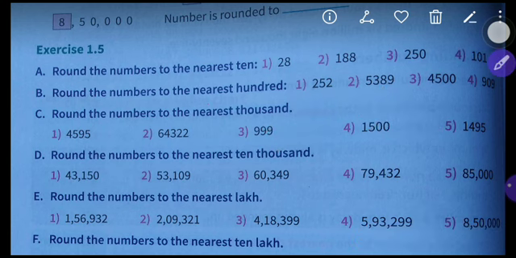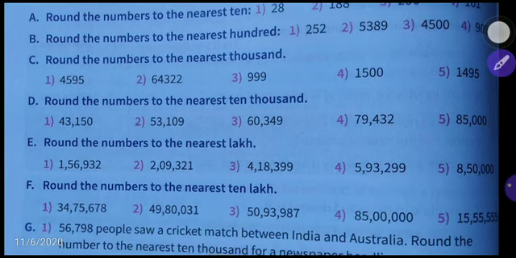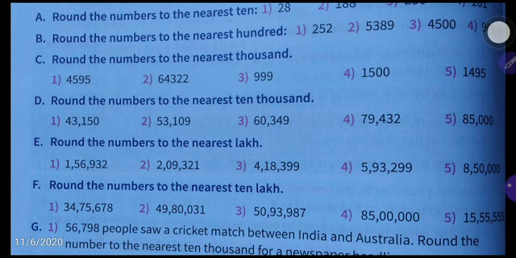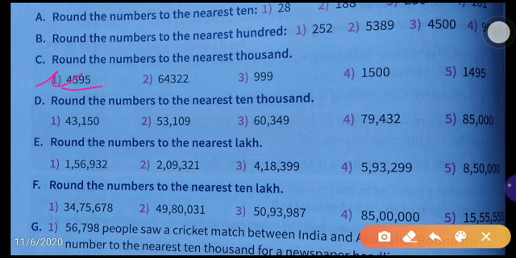Next C you see, round the numbers to the nearest 1000. Nearest thousands we have to round off. Okay, so first one you see, 4,595. So while we round off to the nearest 1000, which number do you have to see? Hundreds place. In the hundreds place, what number is there? 5. So 5 is equal to 5. So that's why you have to move to the next 1000. That means after 4,000, it will become 5,000.